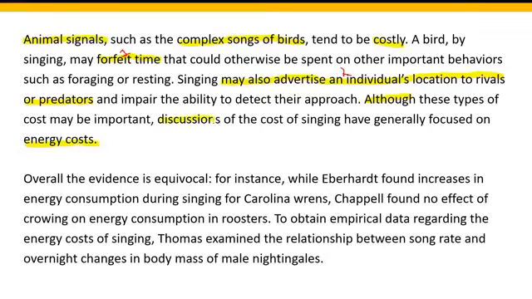So the author is saying that although these types of costs may be important, and he has mentioned two types of costs till now, discussions of the cost have generally focused on energy costs. So energy costs is what he will be talking about ahead in the passage.